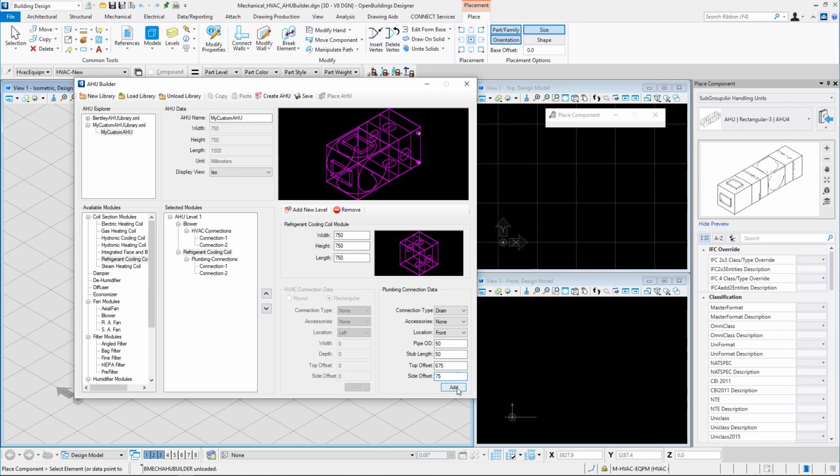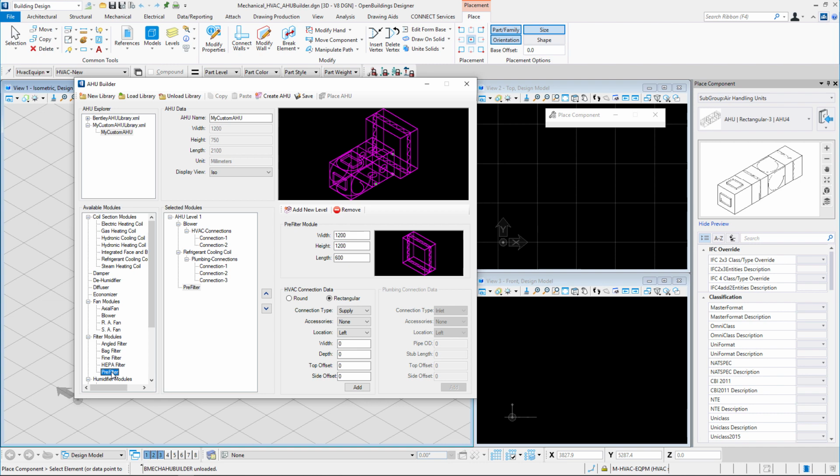Then we click on the Add button and the new connection is added, and we can see that in the Selected Modules pane as well as in the Preview model. Let us add another module to this AHU. Let us select Pre-filter and double-click on it to add it. The module dimensions would be 750 by 750 by 750.